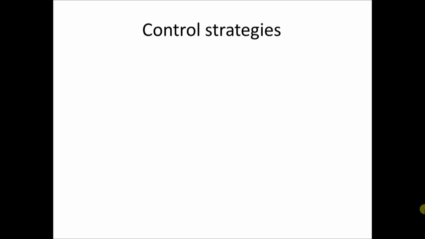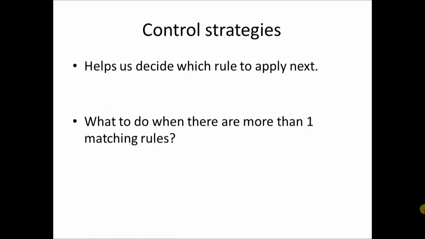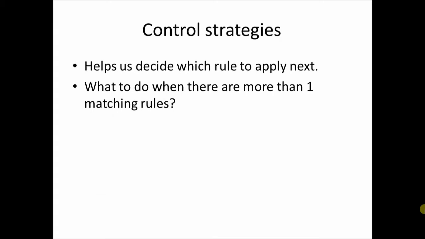Often, more than one rule will have its left hand side matching the current state. Then, control strategies help us to decide which is the next rule to apply. What to do when there is more than one matching rule? In this case, the control strategy algorithm helps you to choose one out of the two, the most relevant one.